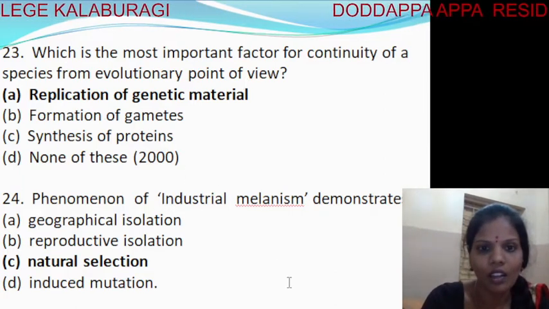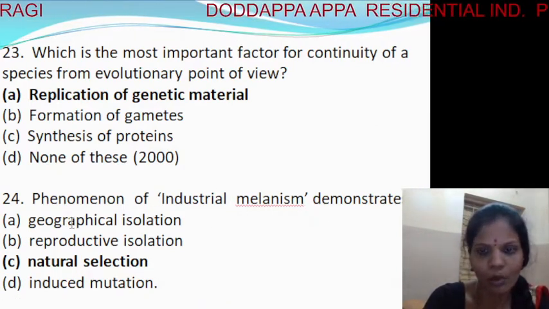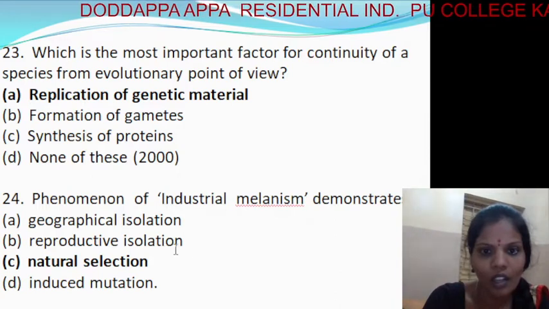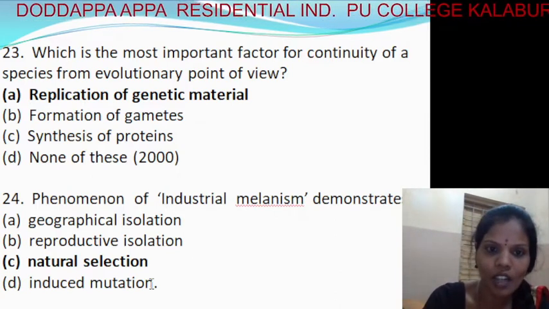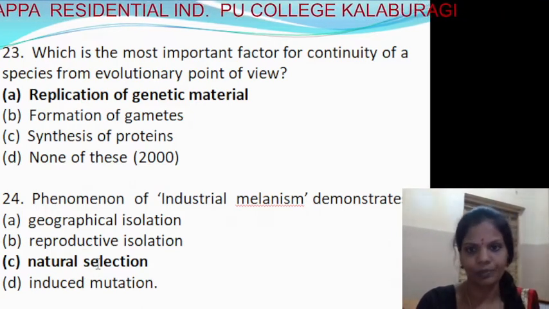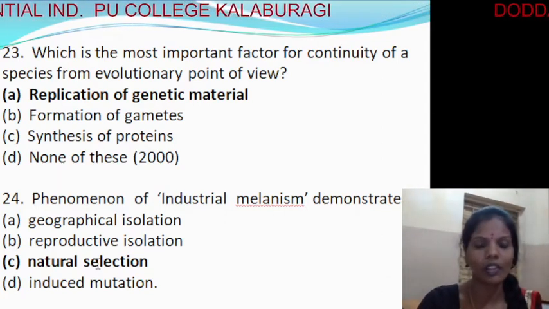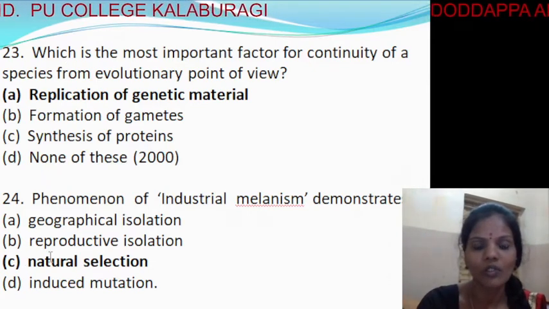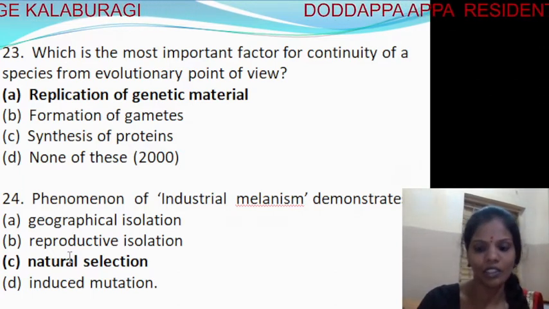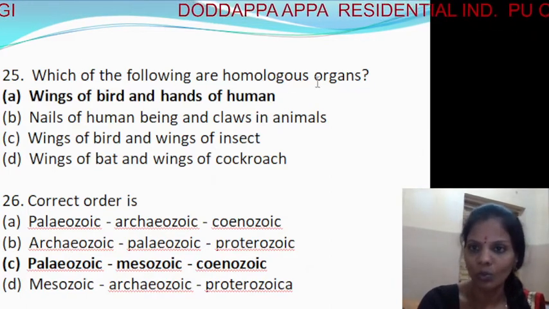First option. Next, 24th, phenomena of industrial melanism demonstrates. So phenomena of industrial melanism demonstrates first one, geographical isolation, second, reproductive isolation, third, natural selection, and fourth, induced mutation. So it is the third option, natural selection. Natural selection is the phenomenon by which industrial melanism is demonstrated. Means here you can see that in natural selection, the species with well adapted features can be selected by the nature.